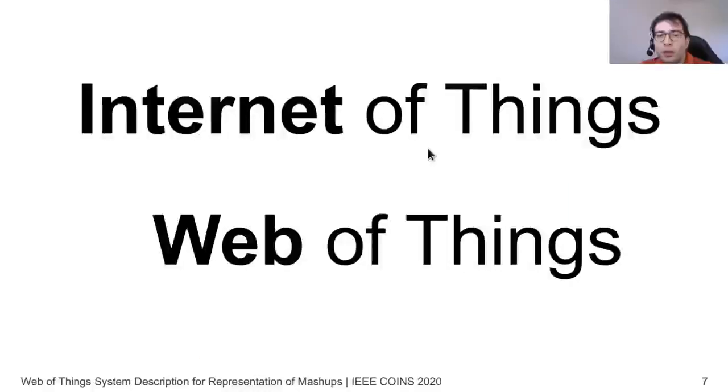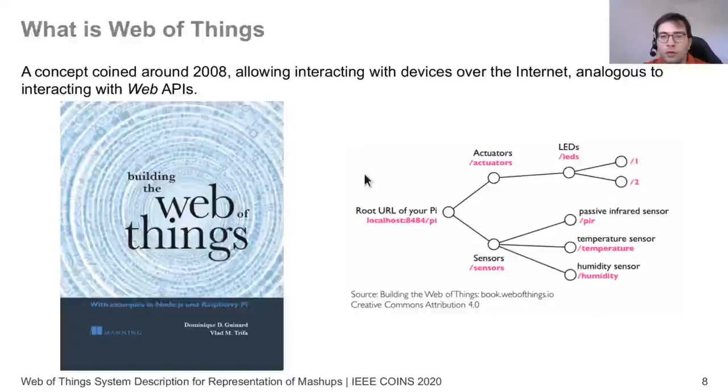And with this, we come to the word Web of Things. So how can we have such kind of systems in the Internet of Things by using technologies found in the web? The Web of Things is a term coined around 2008, and it allows us to interact and model devices that are connected to the internet in a way that is analogous to interacting with web APIs. So Web of Things says that we could imagine each device and its capabilities as different resources. These resources could be sensors or actuators.